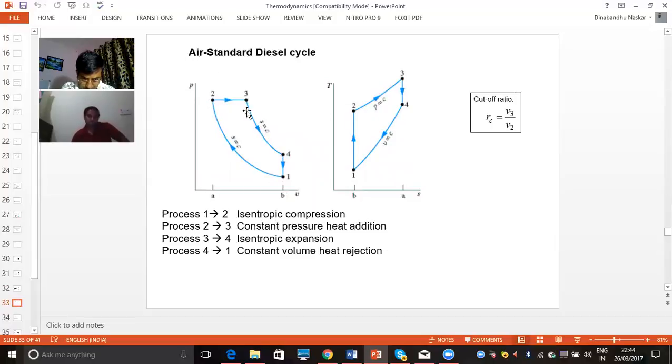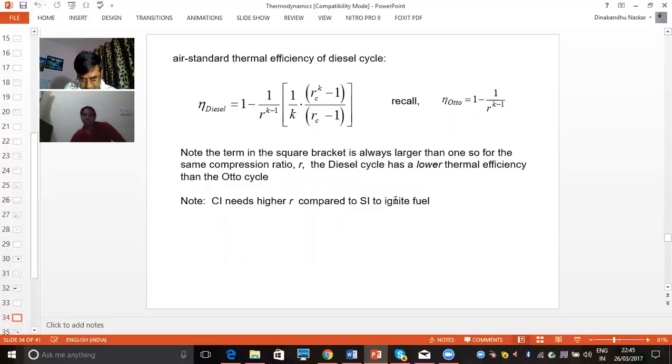So this is the PV diagram representation of the diesel cycle. Same thing I represented in temperature versus entropy. So this is the TS diagram, same curve. So this is the PV and TS diagram of the diesel cycle. And again, when we are trying to calculate the efficiency of the diesel cycle, we can use this formula. This is the formula for calculating the efficiency of the diesel cycle.